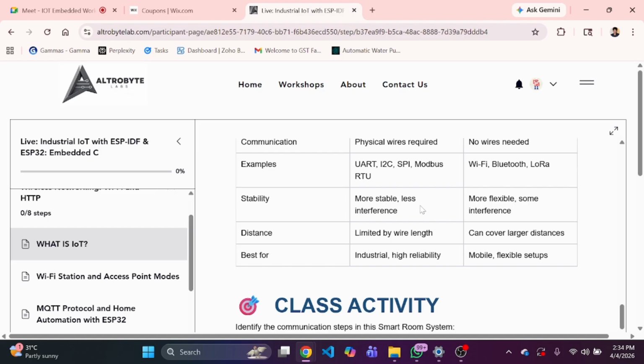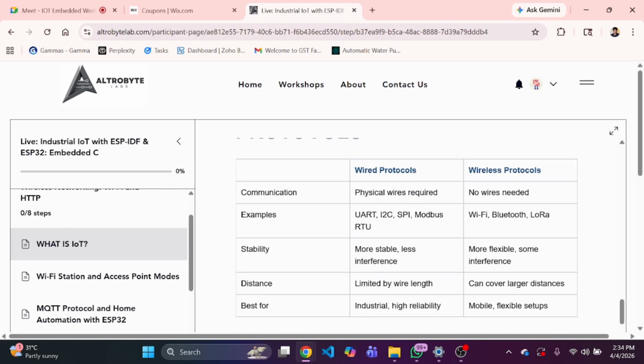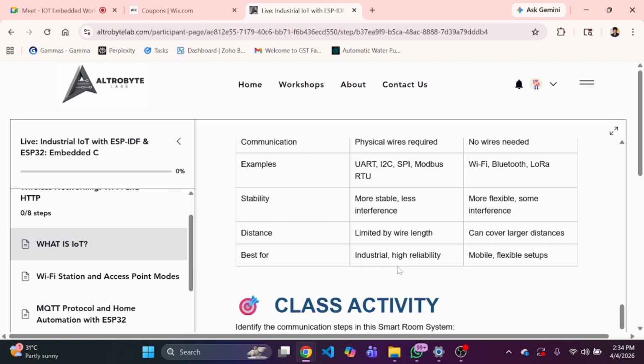Then stability. A wired connection is more stable, with less interference, because it is directly connected by wire, right? But wireless communication provides us more flexibility, and we can interface with different kinds of applications. Then distance.